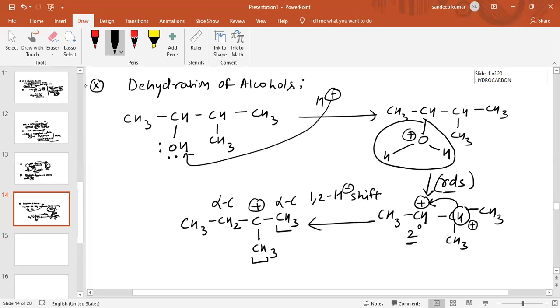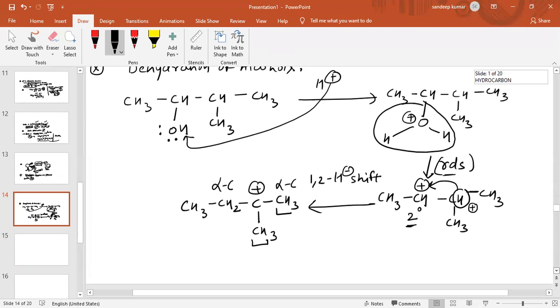So what do we have to remove? We have to remove hydrogen from these alpha carbons. So I am removing the first hydrogen from this carbon atom. When hydrogen is removed, there is formation of a pi bond between these two carbon atoms. And when hydrogen is removed from this carbon, then a pi bond forms between these two carbon atoms. So I am forming two products. One is CH3, CH3, C, H, double bond C, CH3 and CH3.